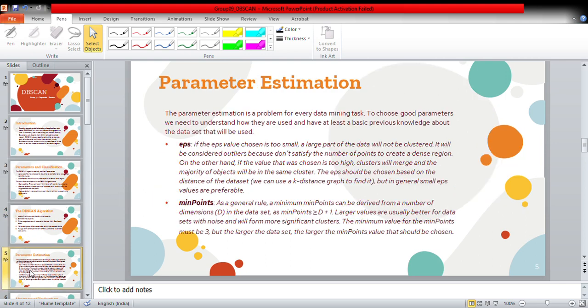Coming to parameter estimation, the epsilon value shouldn't be too small or too big. It should be based upon the distance in the data set. In general, epsilon is preferably small. For minimum points, it depends upon the dimension. There are usually better data with noise for more significant clusters. The minimum value for minimum points should be 3, but for larger data sets, a larger minimum points value should be chosen.